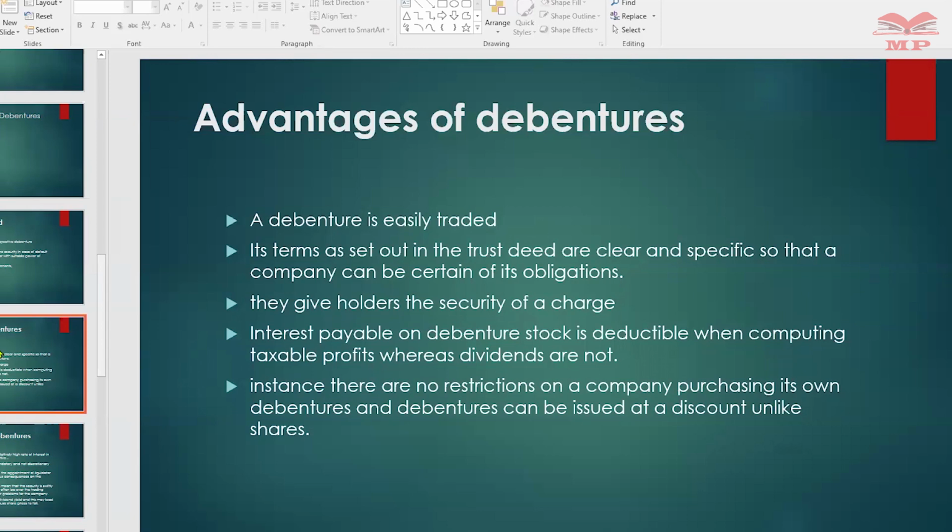Again, we talk about the taxable benefits. Dividends are subject to withholding tax, but interest payable on debenture stock is deductible. You get a tax advantage when you are a debenture holder that a shareholder will not get.